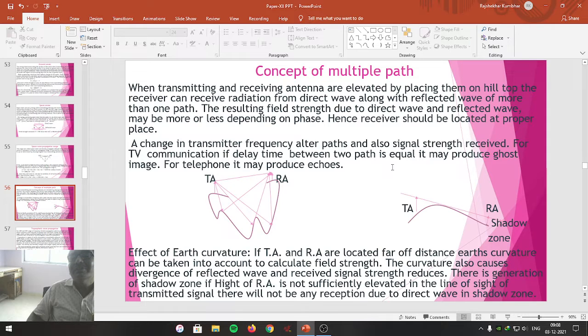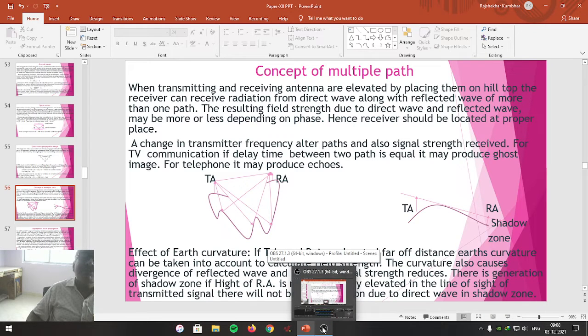Friends, this is how space waves can carry the signal, provided the ionosphere doesn't refract the signal and the ground wave doesn't reach that particular height. Then the space wave, either by using the direct wave component or by using the reflected wave component, carries the signal information from the transmitting antenna towards the receiving antenna.